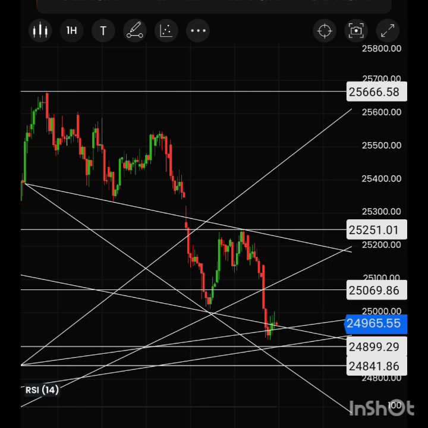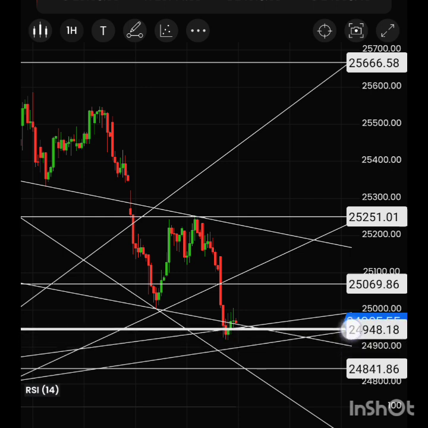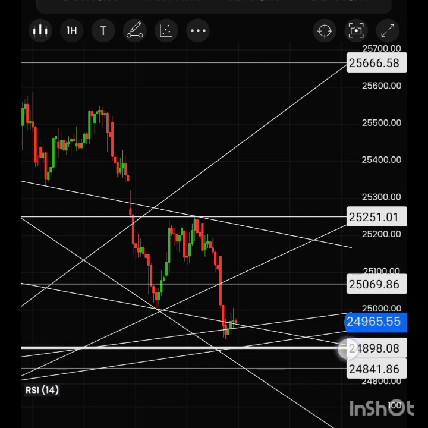So actually Friday made a low of 24,918, but I mentioned the next target around the 24,945 range. So we got that target, that means more than 100 points. Then below that I mentioned around 24,890 as a support.